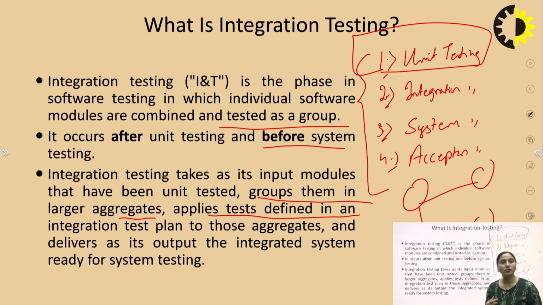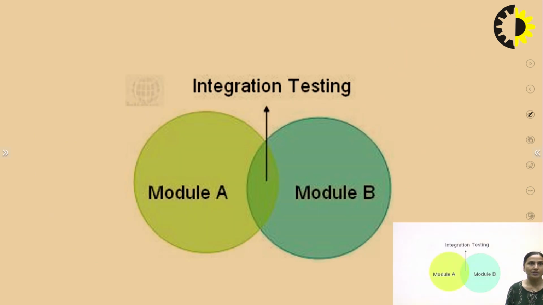So in this, we will actually be dealing with the interfaces between the different types of modules. Before going for complete system testing, we need to make sure that when the modules are integrated with each other, we are not facing any type of issues, or that the integration is working perfectly fine and does not have any problems. So we need to make sure before system testing that there is no problem when we integrate a particular unit with another unit in the system, right?